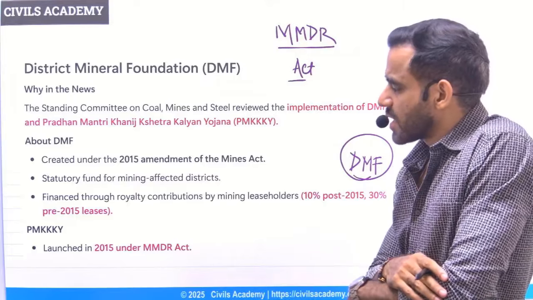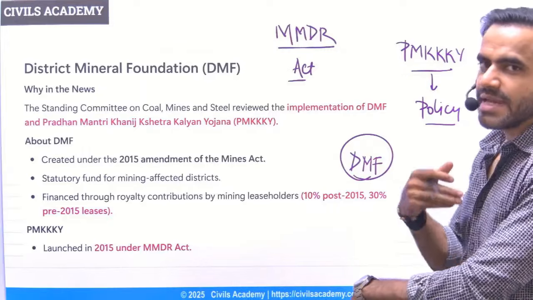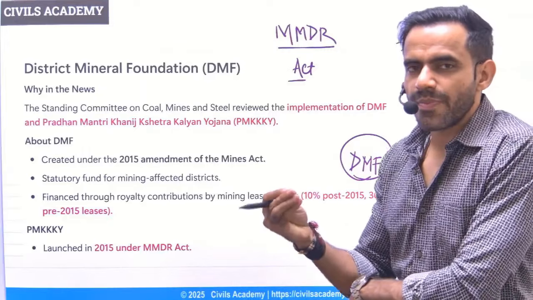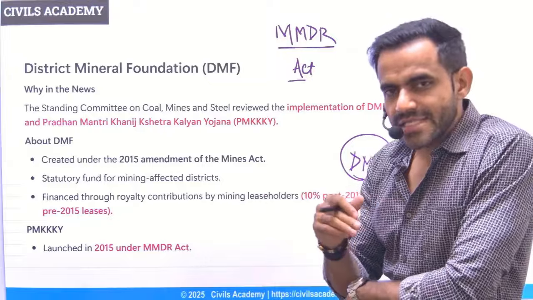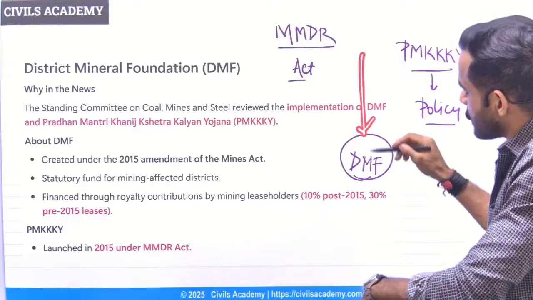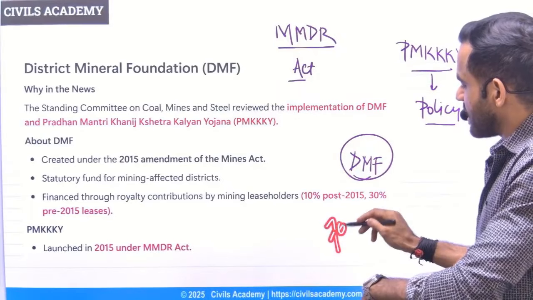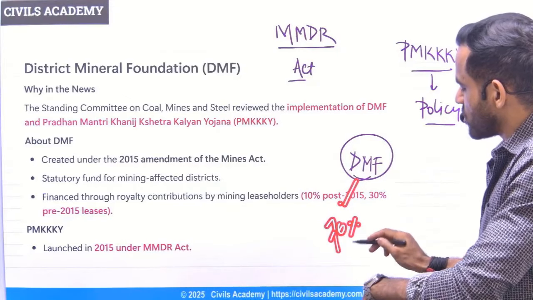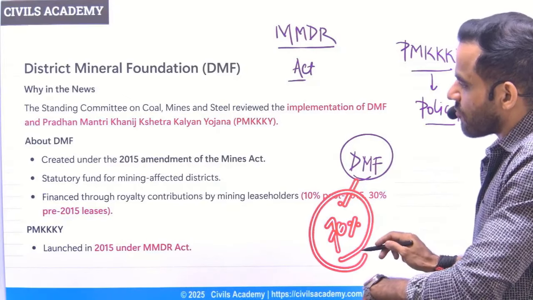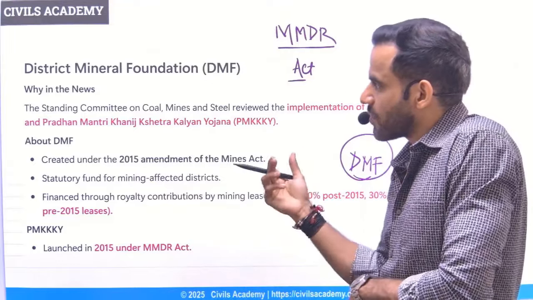Now understand one more thing, how this fund will have money. So basically, whenever mining is done, royalty is being paid to the government. As a part of that, some portion of the money will come to this, and this money will be used for the welfare. Now roughly 70% of this money should be used for the basic facility for the people who are residing in these areas. So that is all about this entire issue.